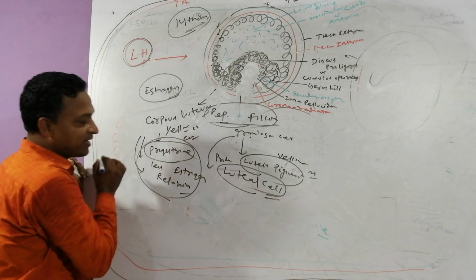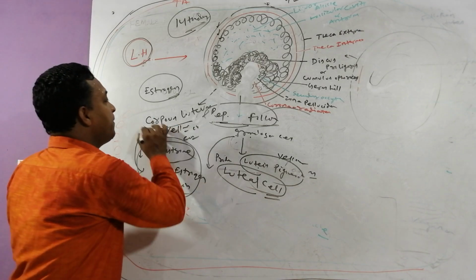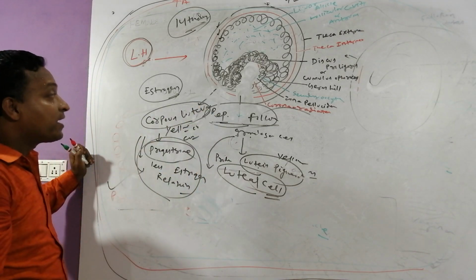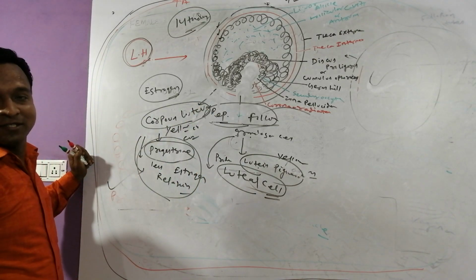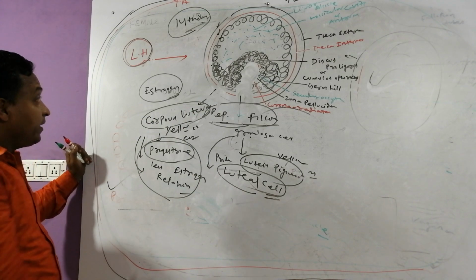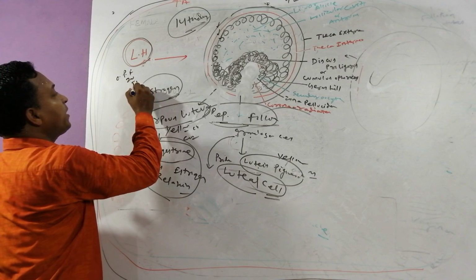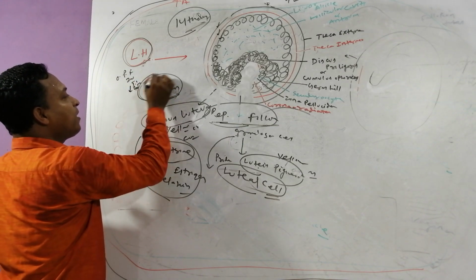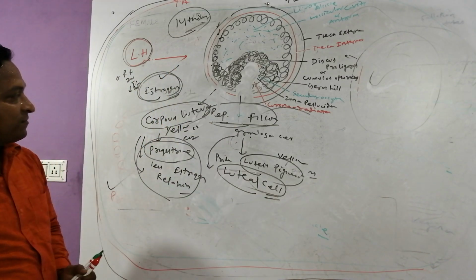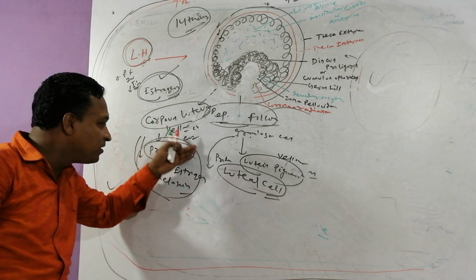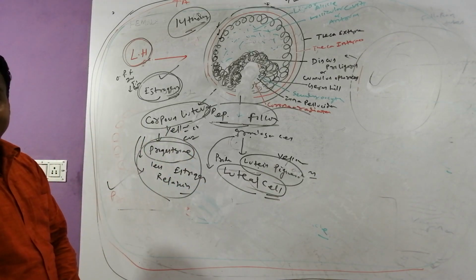All these three hormones come from the corpus luteum. Very interesting: in the ovarian follicle, whether primary, secondary, tertiary or Graafian follicle, they release only one hormone, that is estrogen. But the corpus luteum produces all these three hormones.